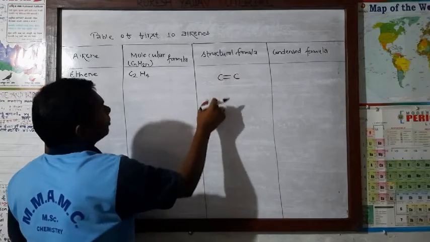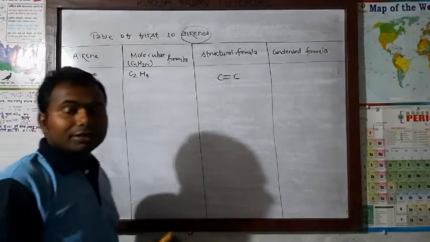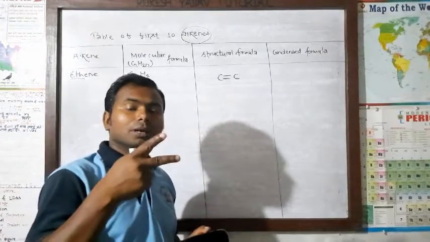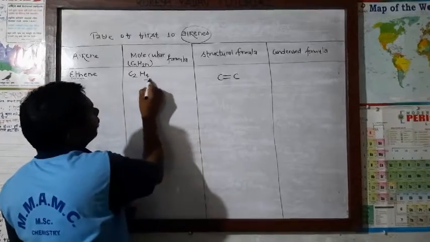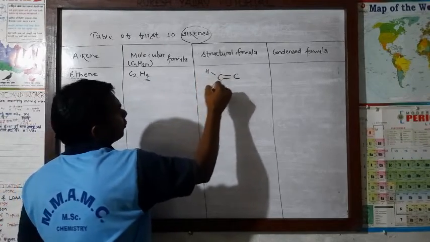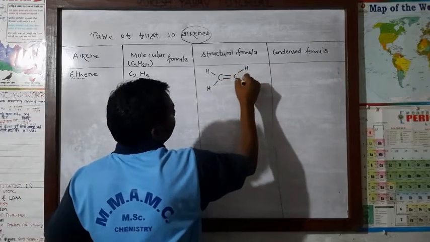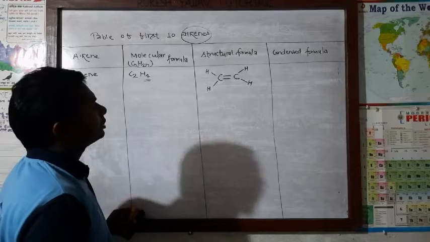And in between the carbon atoms, which type of bond should be? Double covalent bond. Because in alkene we have already studied that there is a double covalent bond between the carbon atoms. Now how many hydrogen atoms? 4 hydrogen atoms. We can show those 4 hydrogen atoms. This is the structural formula of ethene.